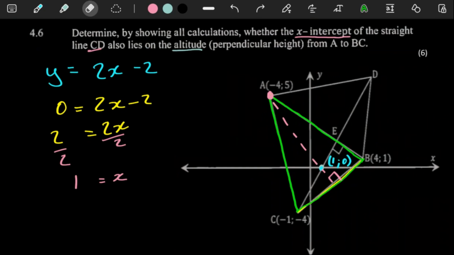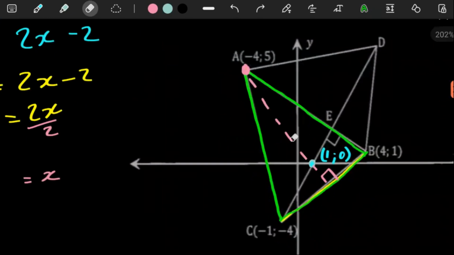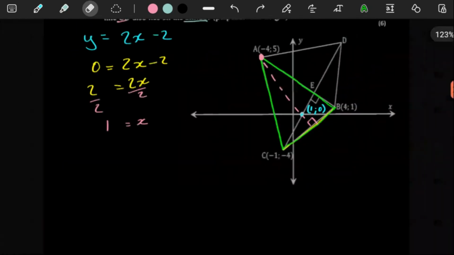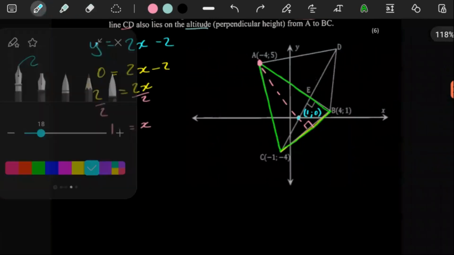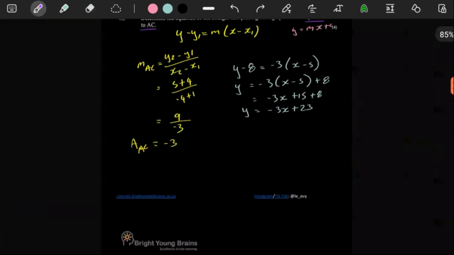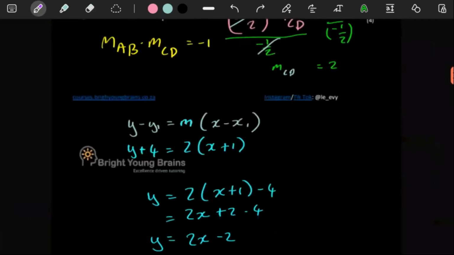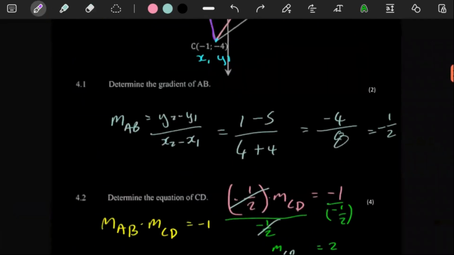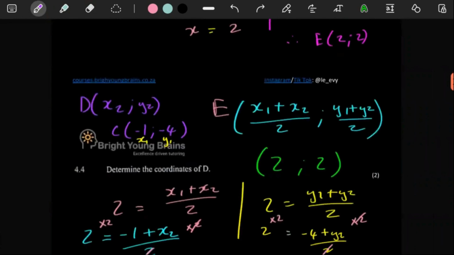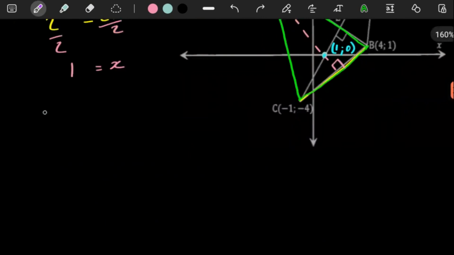But fortunately, we don't need this point here to get the gradient of the line, because remember, our altitude will be perpendicular to BC. That we know, because the altitude is the perpendicular height. So if this line is perpendicular to BC, we can just use the gradient of BC. Do we have the gradient of BC? If we don't have it, we can still work it out, because that's super easy to do. So let's get the gradient of BC.